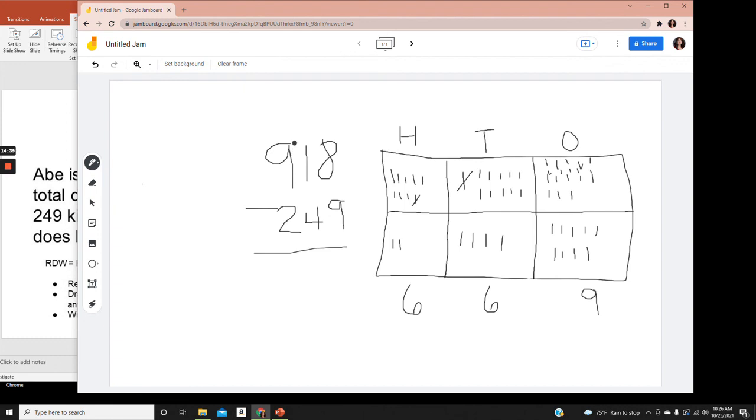Let's see if we can use the standard algorithm to find the same answer. So moving over to the stacked numbers, I can't take 9 from 8, so I have to borrow from the tens place, right? You've heard that term before. We're going to decompose 1 ten and put it over here. So we're adding 1 ten plus 8 ones is 18. I can count up or count down and find that the answer to 18 minus 9 is 9. Whatever strategy works best for you.